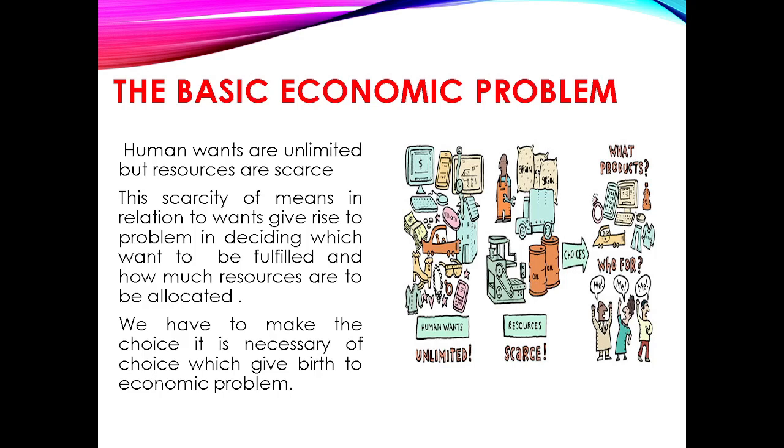This is equally applicable both for the household as well as for the country. A household has a large number of wants concerning food, cloth, housing, health, education, etc. But his income is limited to satisfy all these wants.